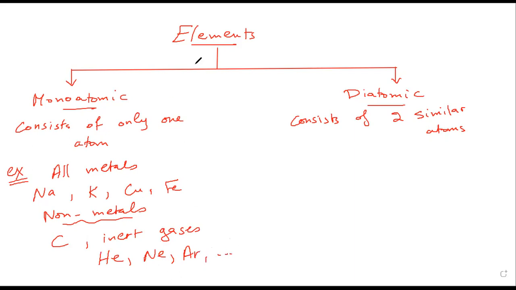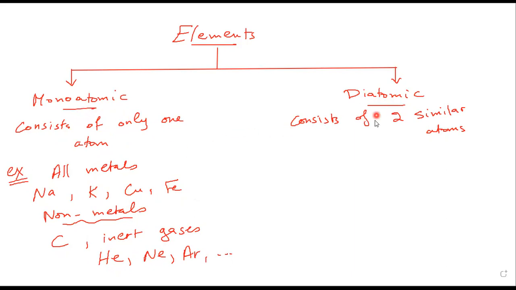What do we mean by monoatomic? As you see here, monoatomic means it consists of only one atom. So here you will see that sodium element consists of only one atom of sodium. Potassium consists of only one atom of potassium. Iron consists of only one atom of iron. Helium, carbon, neon, all these, as you see, consist of only one atom. That's why we call them monoatomic.